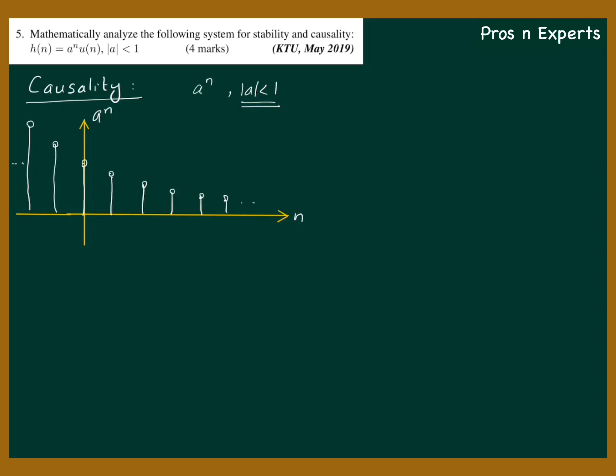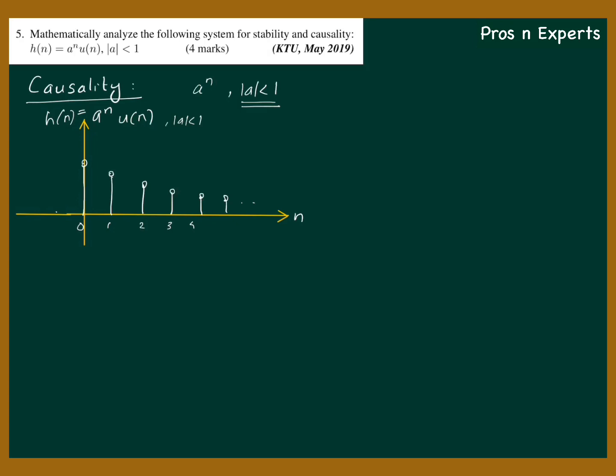Fine. And what is a raised to n into u of n? If you multiply this signal with u of n, the resultant will have values only from n equal to 0 to the positive side. All other values on the negative axis will vanish. So this is a raised to n u of n with mod a less than 1. Now clearly this signal, which is our impulse response, is right-sided.